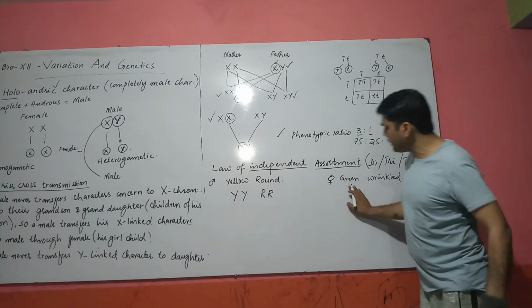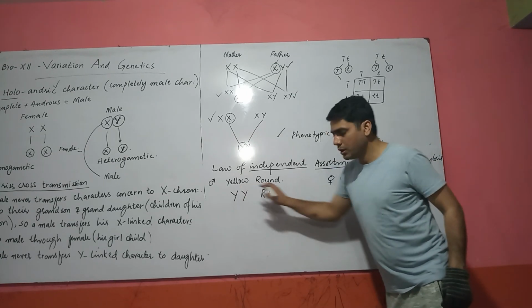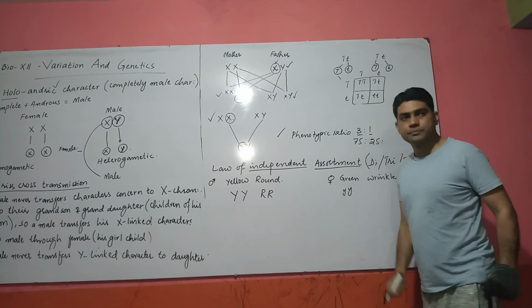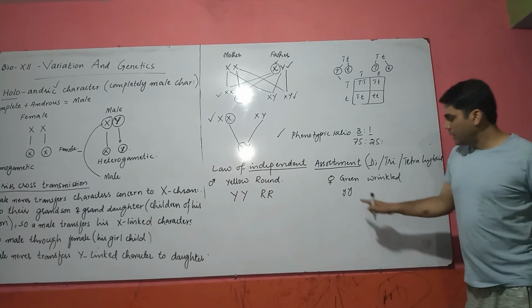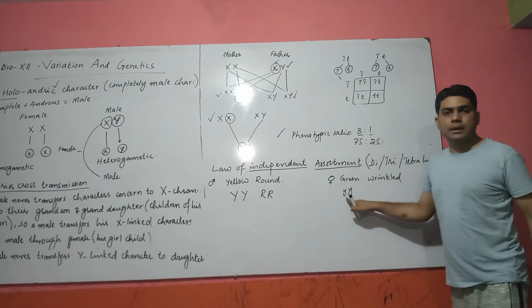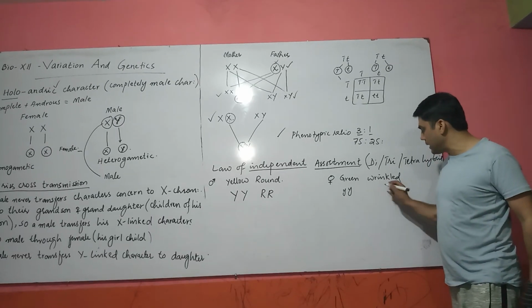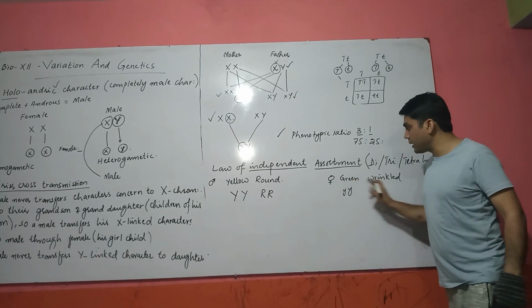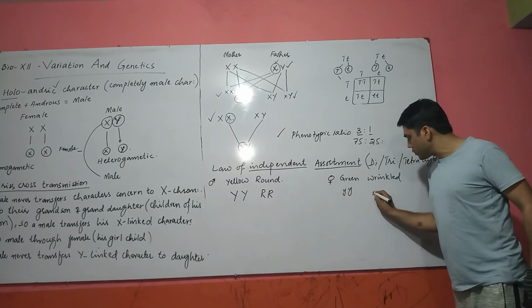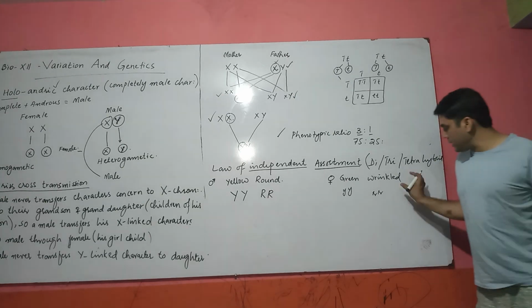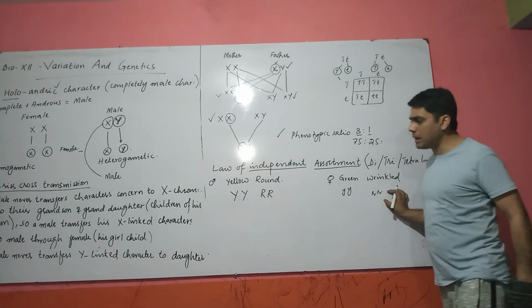Green is the recessive character of yellow, so recessive characters are indicated by a small y. Two alleles for a single character are present in a single organism. And wrinkled is the recessive character of round, so we can indicate wrinkled with a small r.